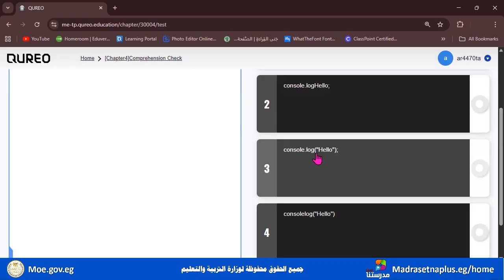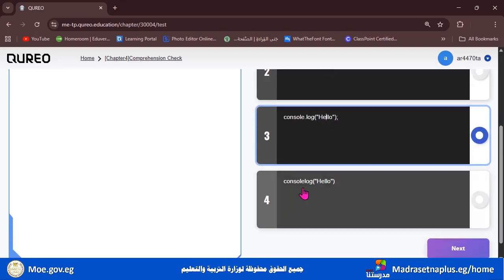Console.log and we have the 2 brackets or 2 parentheses and the double quotations, and the character in between. So this looks correct. Well, check number 4. It's console log without a dot in between, and this is not correct. So we will click next.